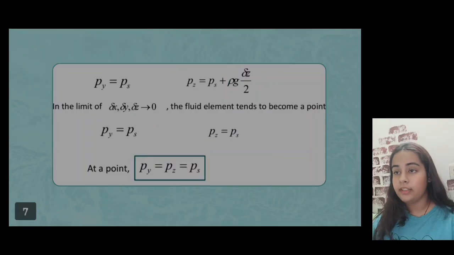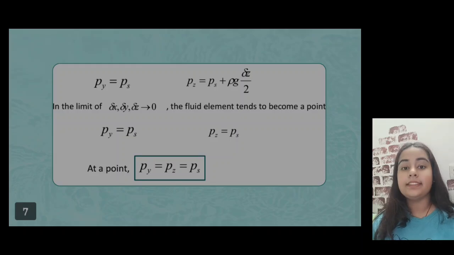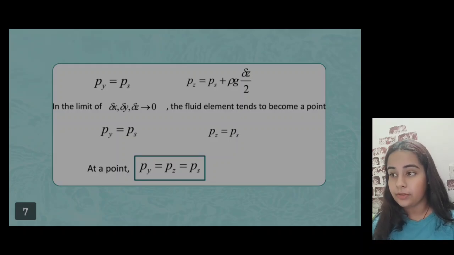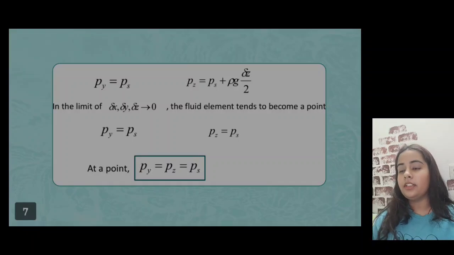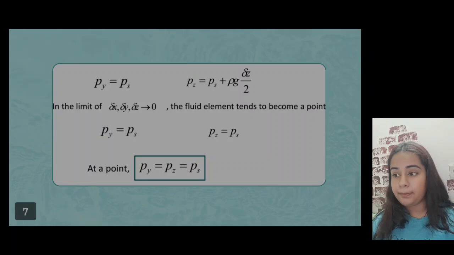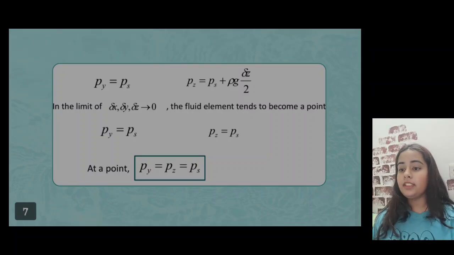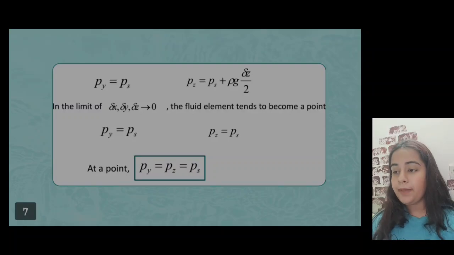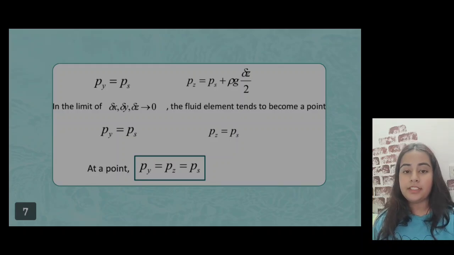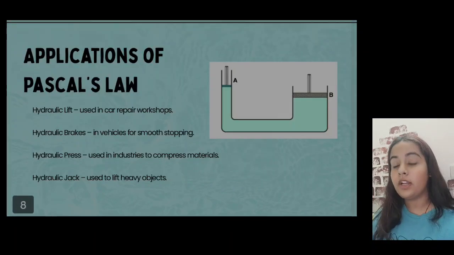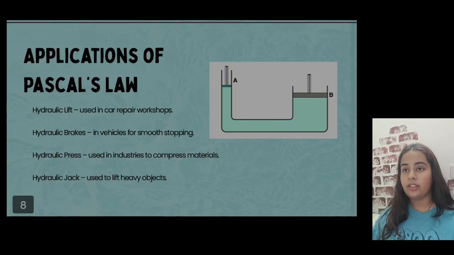To complete the proof, we consider what happens if the fluid element shrinks to become a point. In this limit, delta x, delta y, and delta z all tend towards 0. As delta z is 0, the term rho g delta z by 2 becomes 0. Therefore, the second equation simplifies to pz equal to ps. Since we already have py equal to ps, our final conclusion is that pz is equal to py is equal to ps, and this proves that the pressure at a point in a static fluid is equal in all the directions. Now let's talk about the applications of Pascal's law.